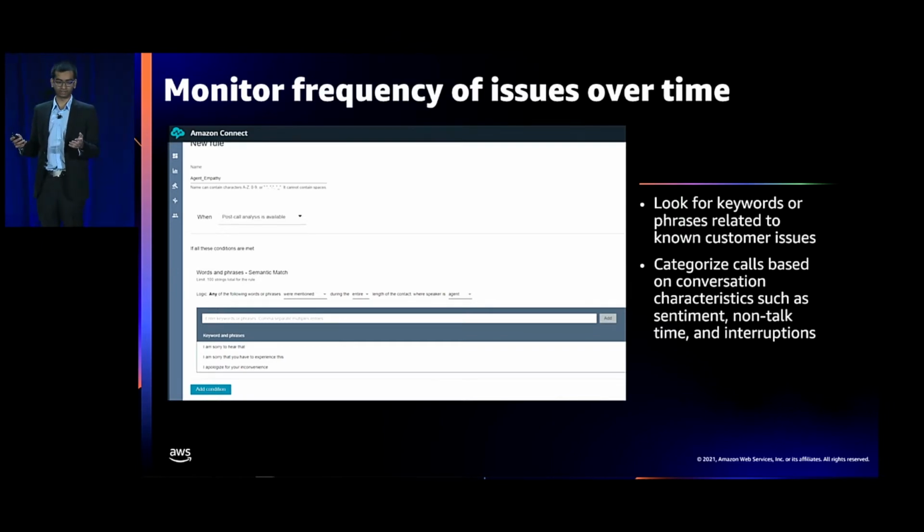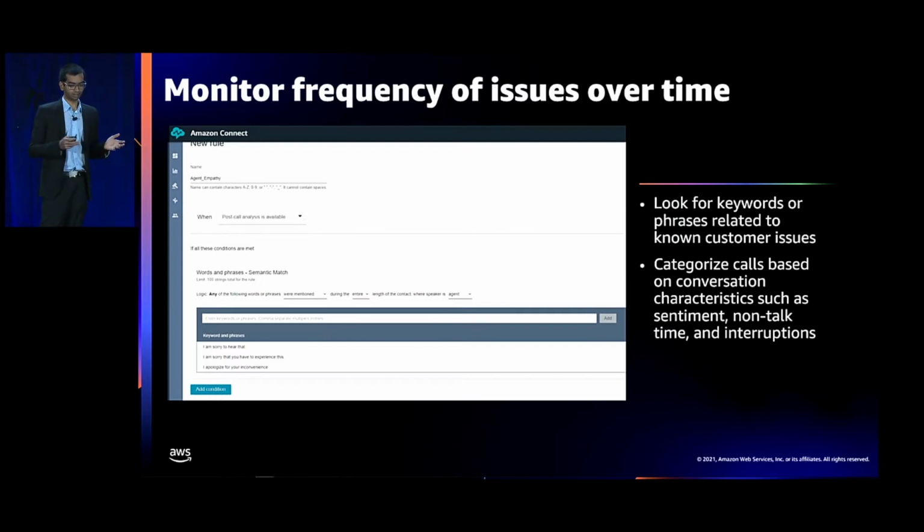With automated call categorization, Contact Lens can look for presence or absence of certain keywords or phrases that are mentioned by either the customer, the agent, or both. And you can do this either at the beginning of the call, at the end of the call, or during the entire length of the call. And you can then match your calls based on these specified rules.